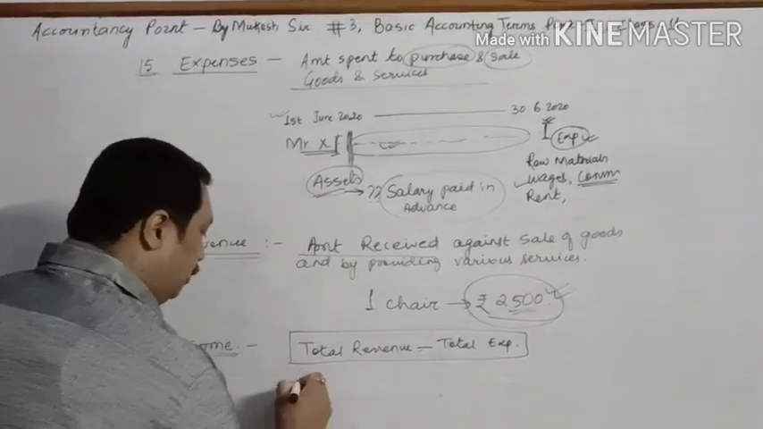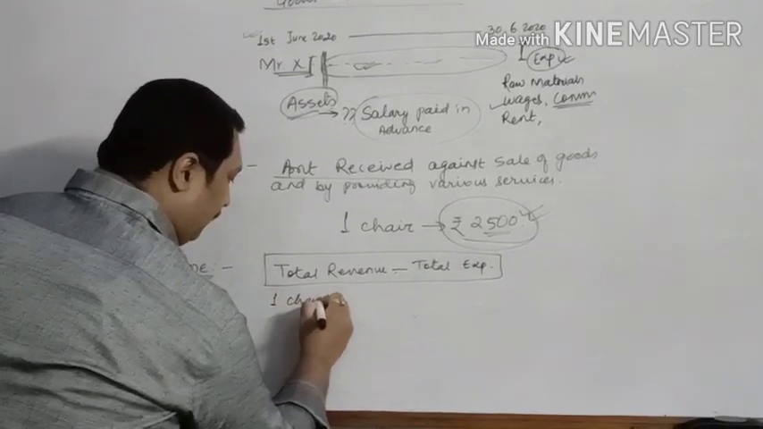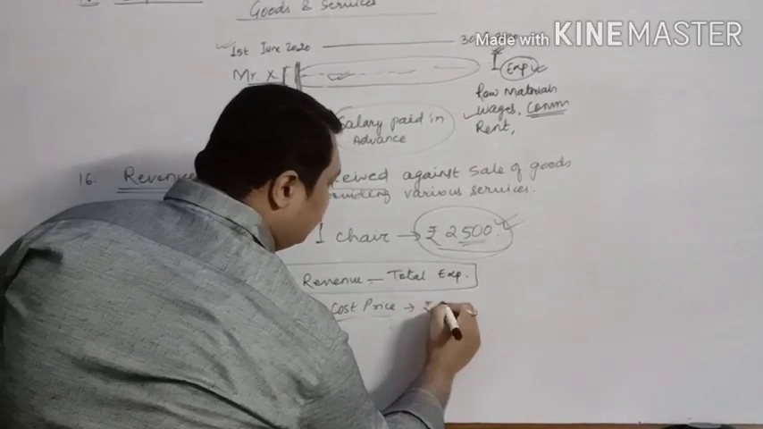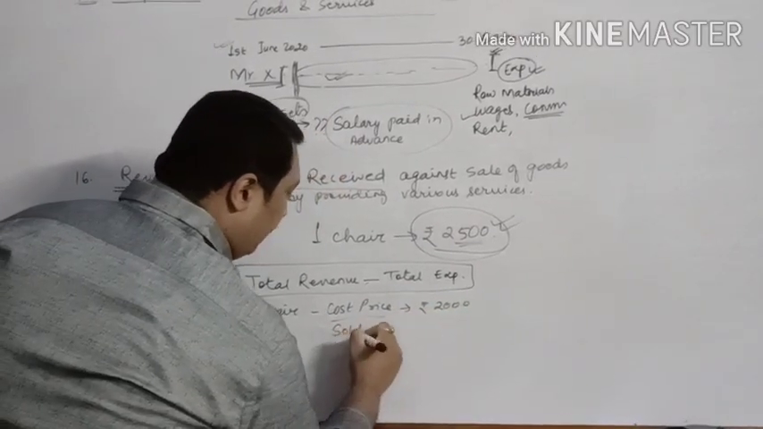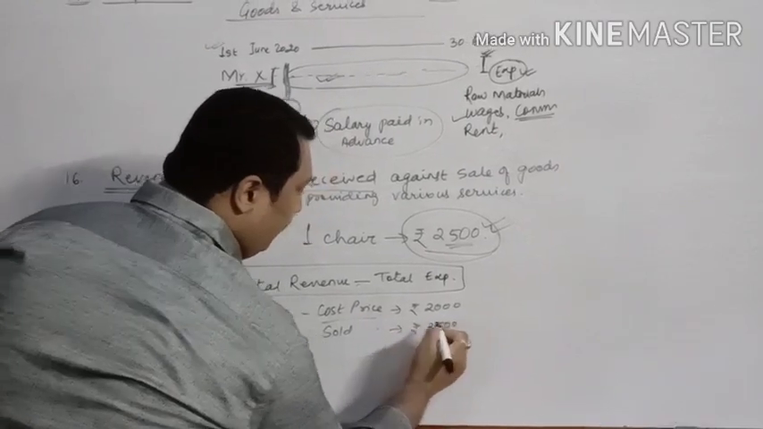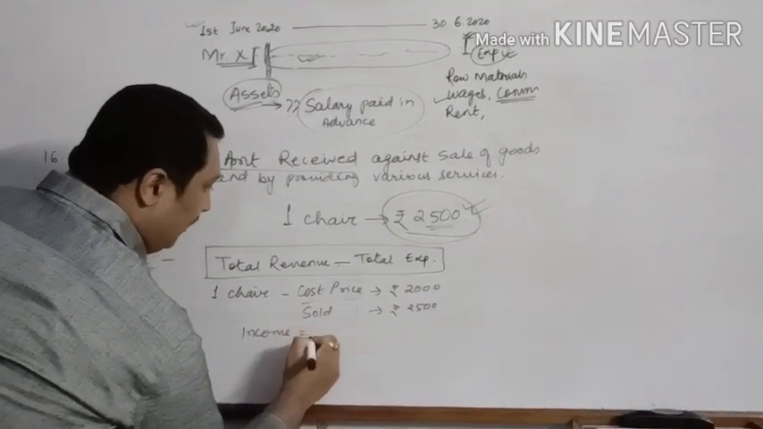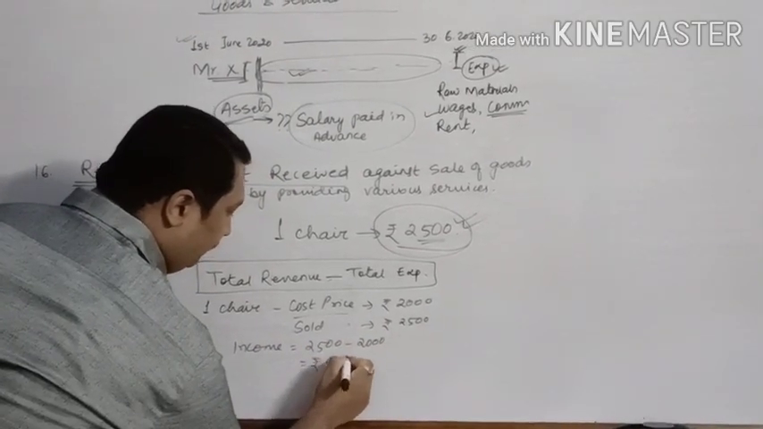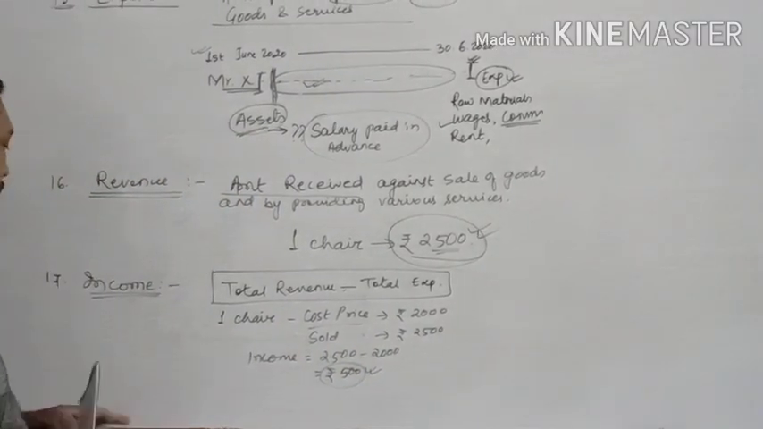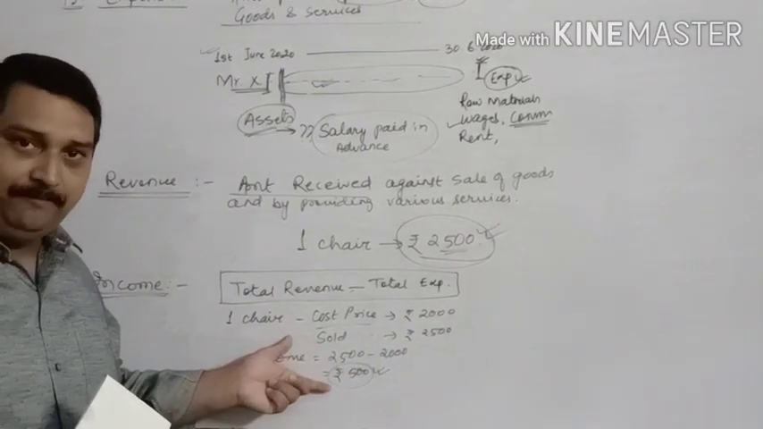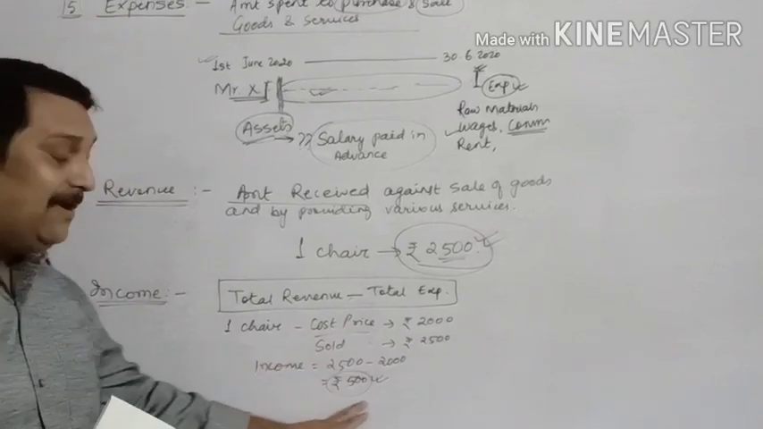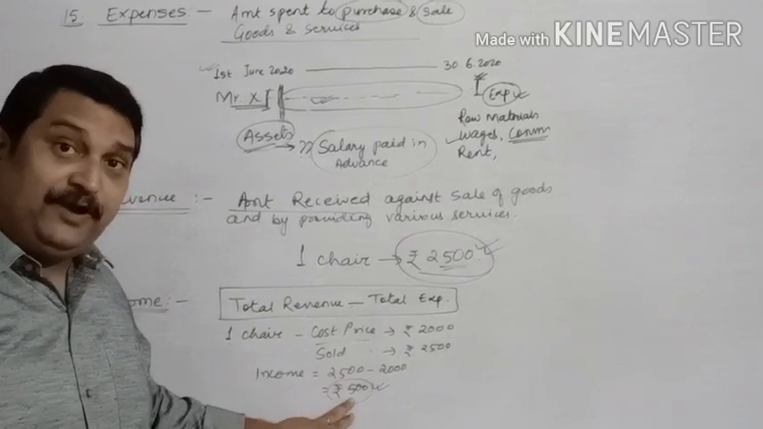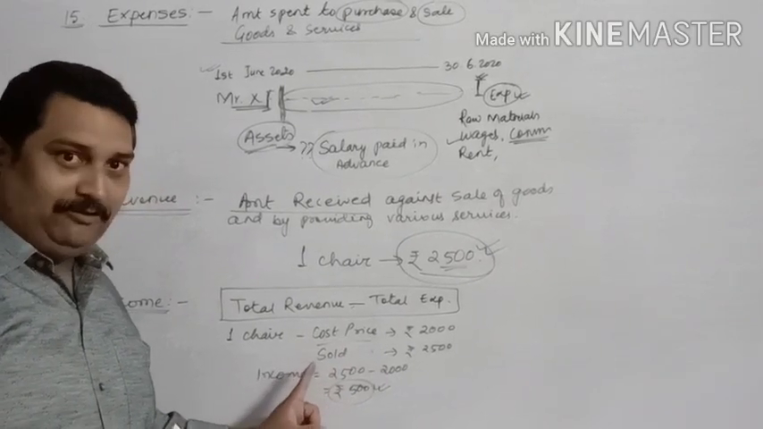For example, you have one chair and the cost price of the chair is rupees 2,000 and you sold it for rupees 2,500. So your income will be 2,500 minus 2,000, that is rupees 500. So this is your income. This is one example which I have given. In case it happens for one particular transaction, it will be considered as profit. Obviously, this is a profit because it is happening only for one particular transaction.